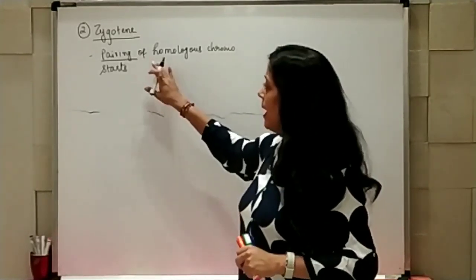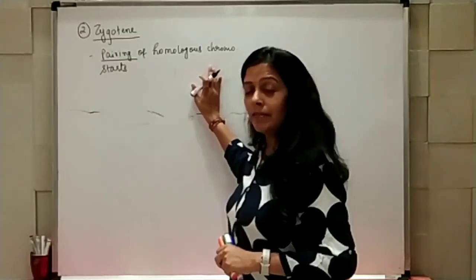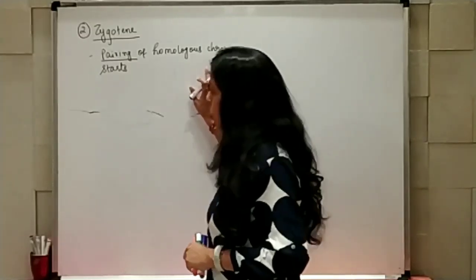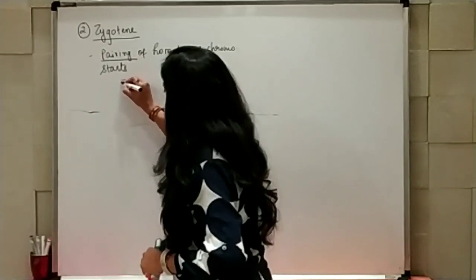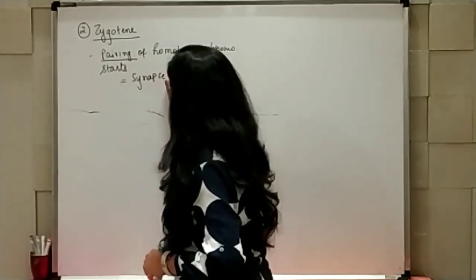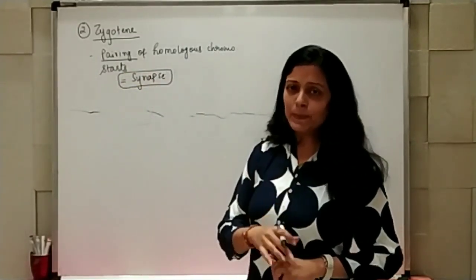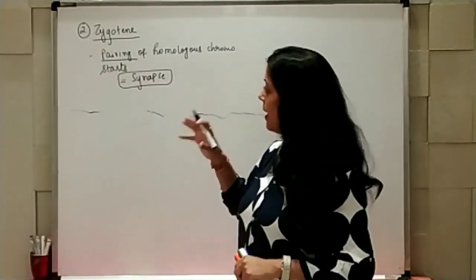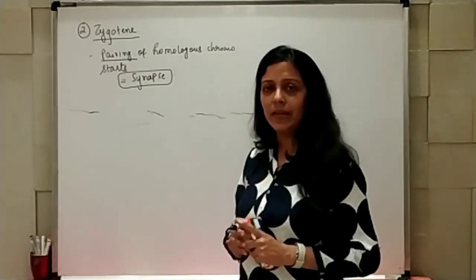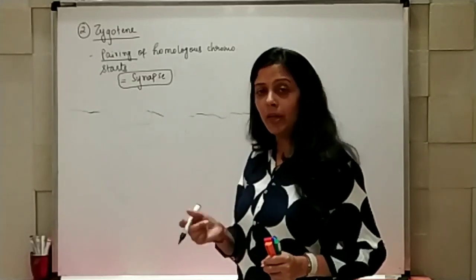So here pairing of homologous chromosomes starts, and that process is known as synapsis. That synapsis process occurs, that is pairing of homologous, similar-structure ones: metacentric, submetacentric, acrocentric and telocentric.